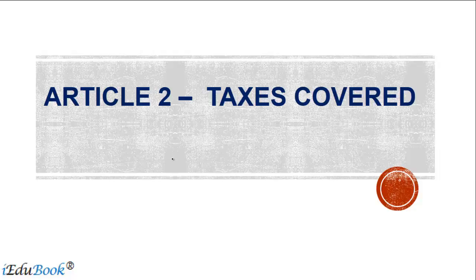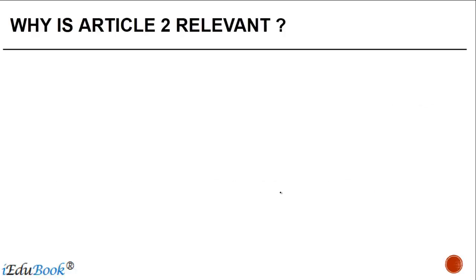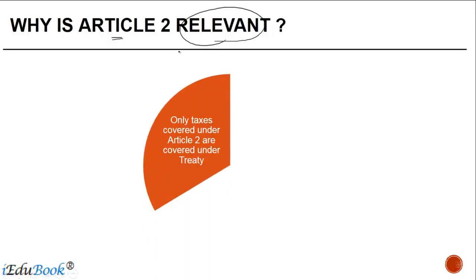And some treaties have provisions which apply not only to income tax, but also to surcharge or cess or other similar levies which are levied by a contracting state. So the first question which comes up to my mind is, why is Article 2 even relevant? There are various reasons which are important to understand why Article 2 is relevant.